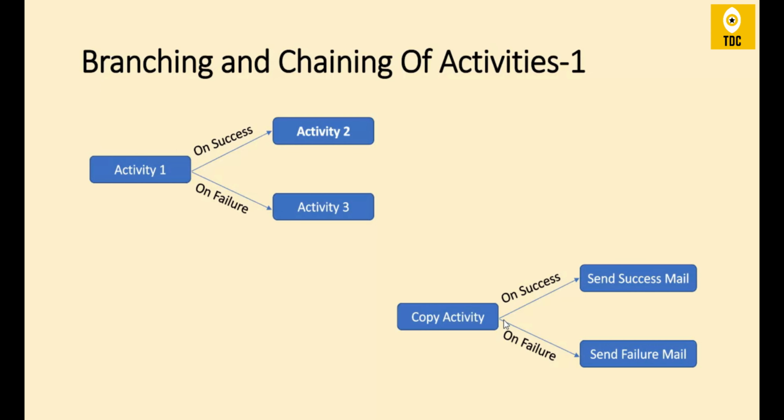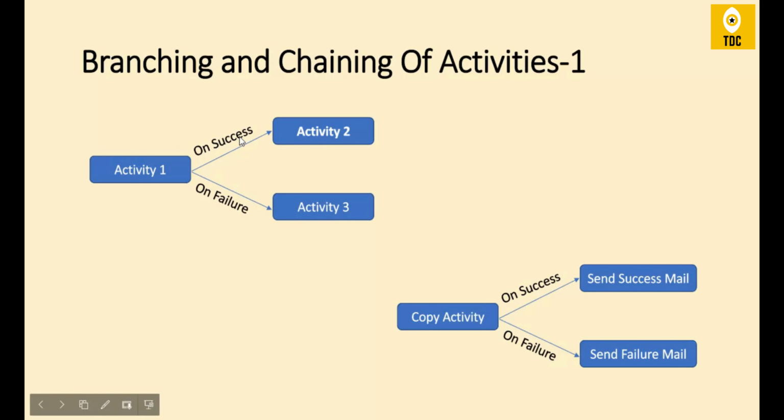Take for example, you have a copy activity, and you want to copy data from an on-premise SQL Server to an Azure blob storage. If the copy activity fails for any reason, you want to send a failure notification mail to the operations team or support team so that they can take corrective action. On the other hand, if it succeeds, you can send a success mail so that they are informed that this particular copy activity has succeeded. This is a simple use case showing how these activities are linked based on the status. Let's move further.